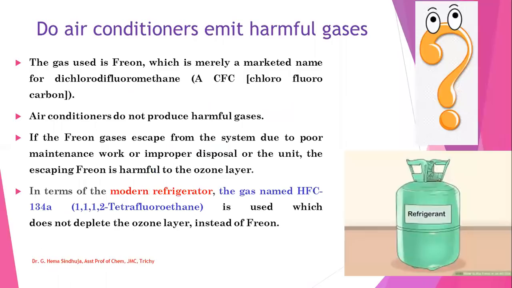Since we are discussing air pollution, the other major factor responsible is the harmful gases released by refrigerants and air conditioners. We all know that the gas used is freon, which is merely a marketed name for dichlorodifluoromethane, or CFC, chlorofluorocarbon. Air conditioners do not produce harmful gases, but in the case of poor maintenance or improper disposal, this freon gas is released. In modern refrigerators, nowadays the gas named HFC-134a, that is tetrafluoroethane, is used